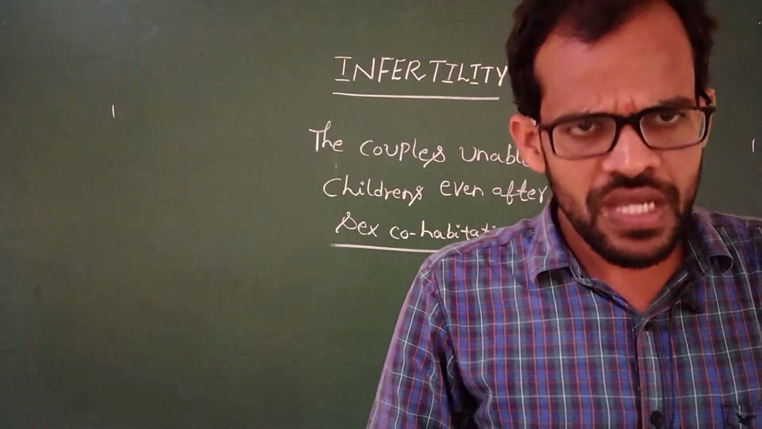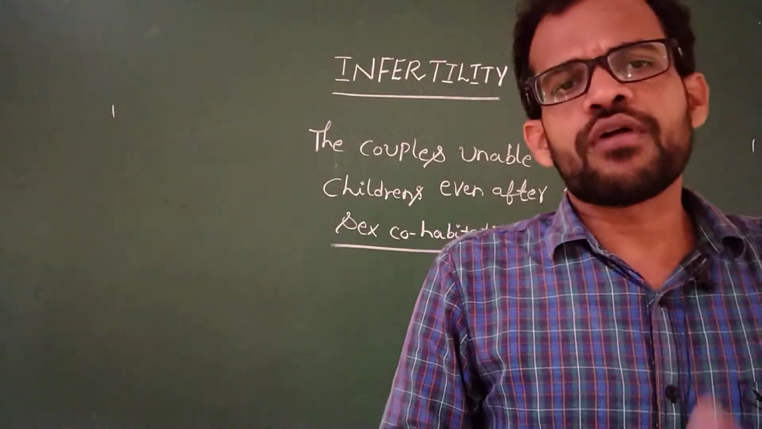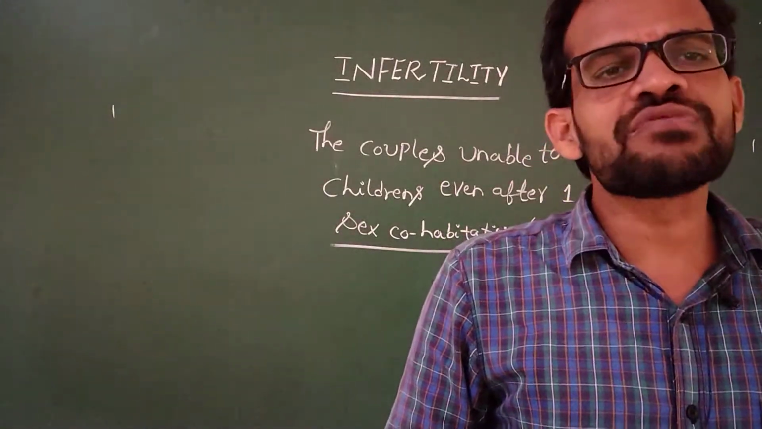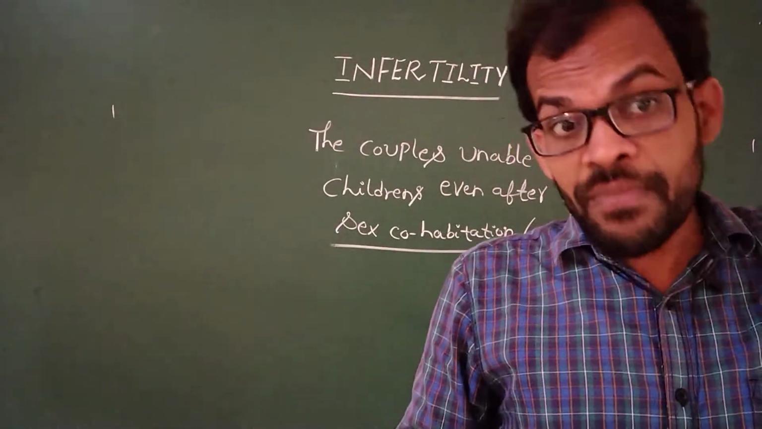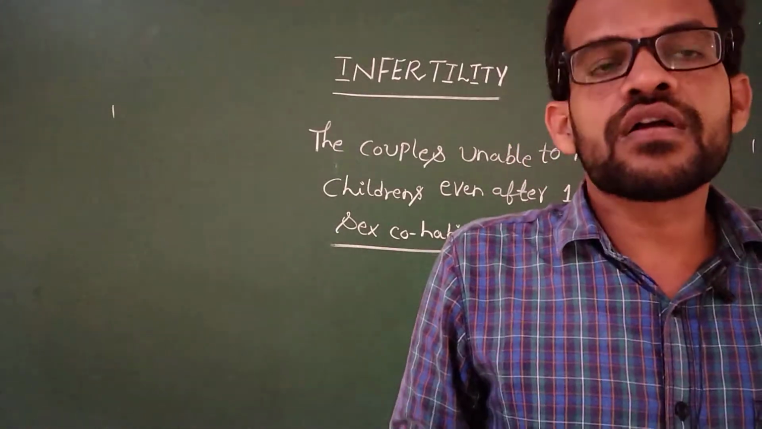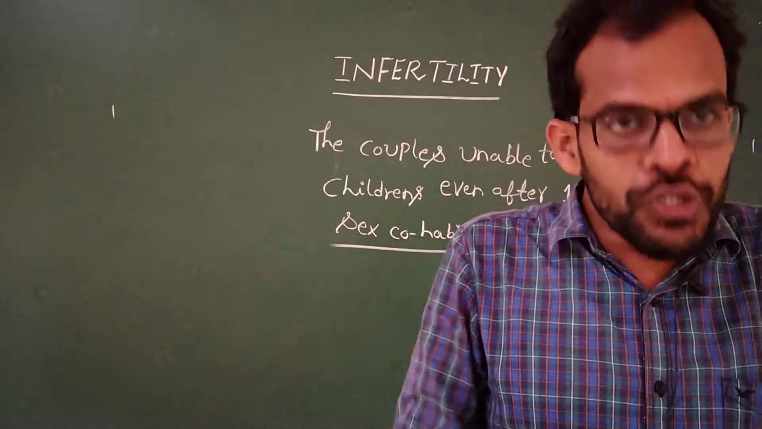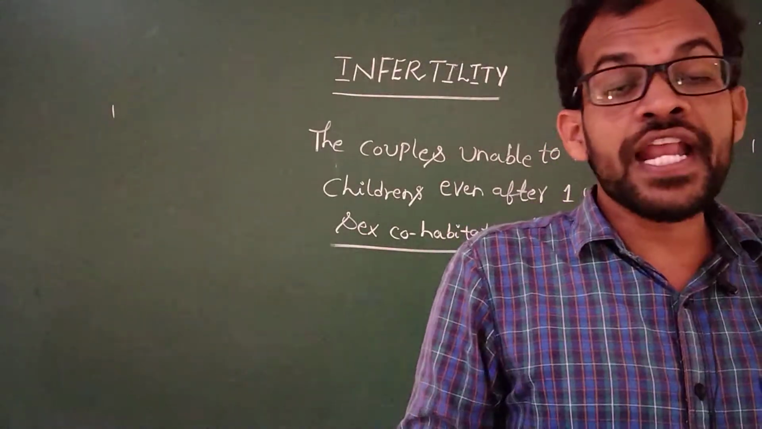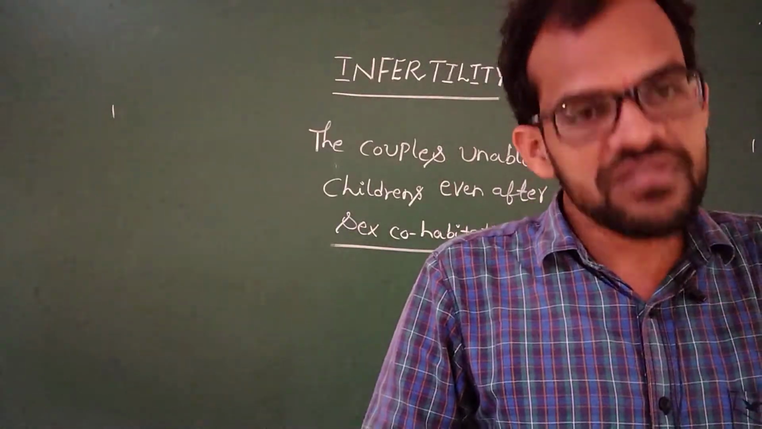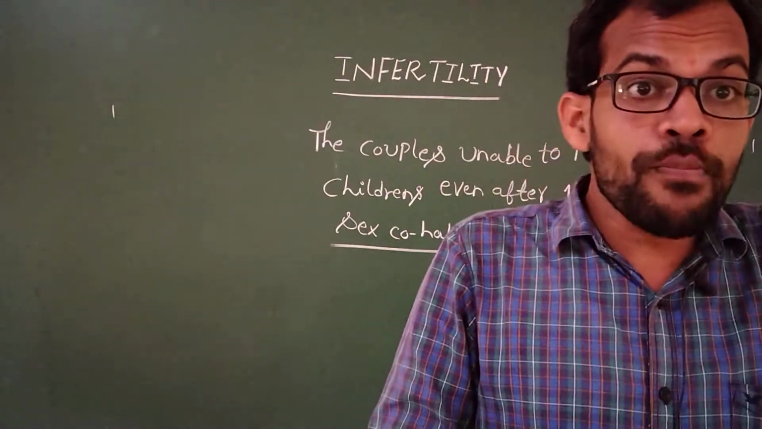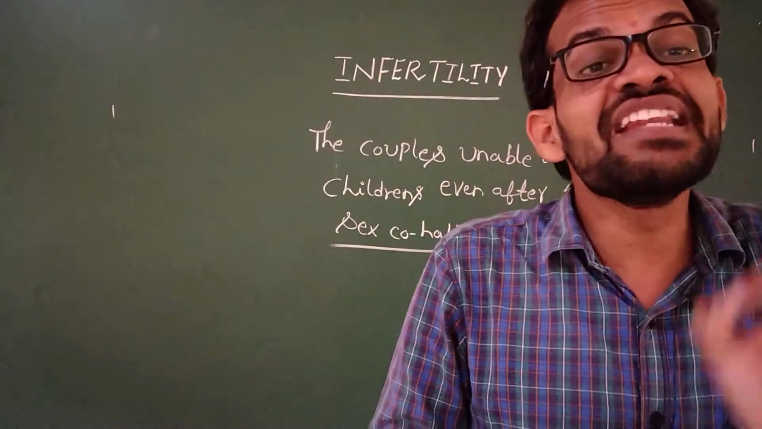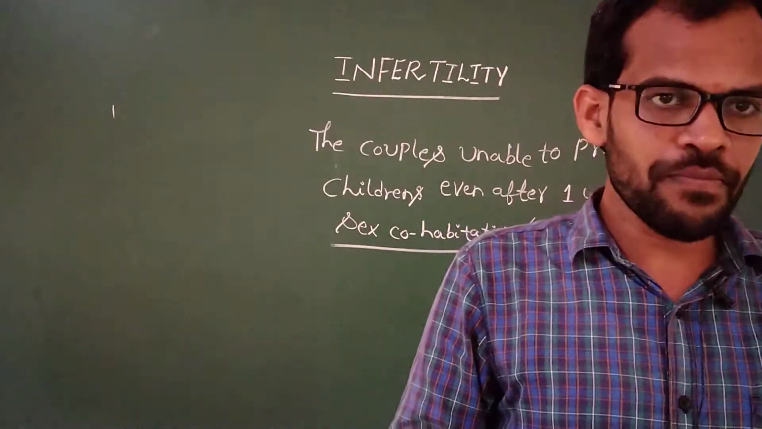For example, after the marriage, the couples participate in sexual intercourse. Even after 1 year of marriage and sexual intercourse, the couples are unable to produce babies, unable to produce children, because of either the male, the female, or both, who are suffering from infertility problems.